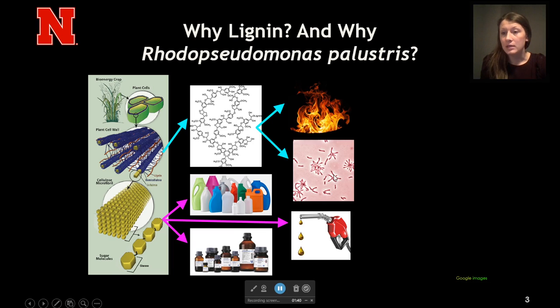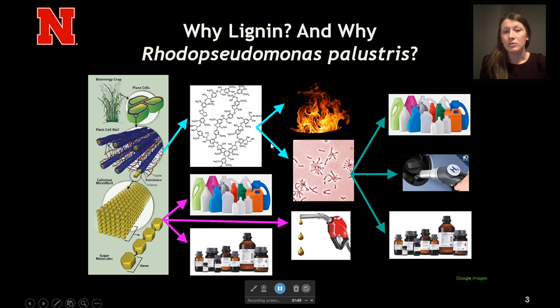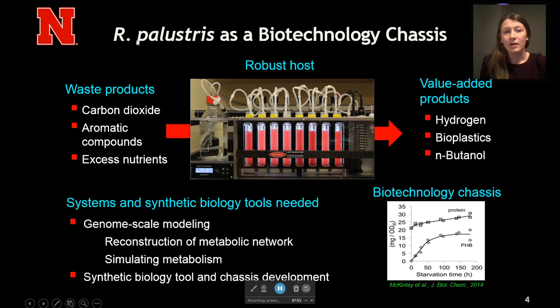However, if we could engineer a microbe that's able to utilize this lignin, break it down, catabolize it, we would be able to turn this large portion of agricultural waste into high-value products as well. Which is why we focus on R. palustris for this study.